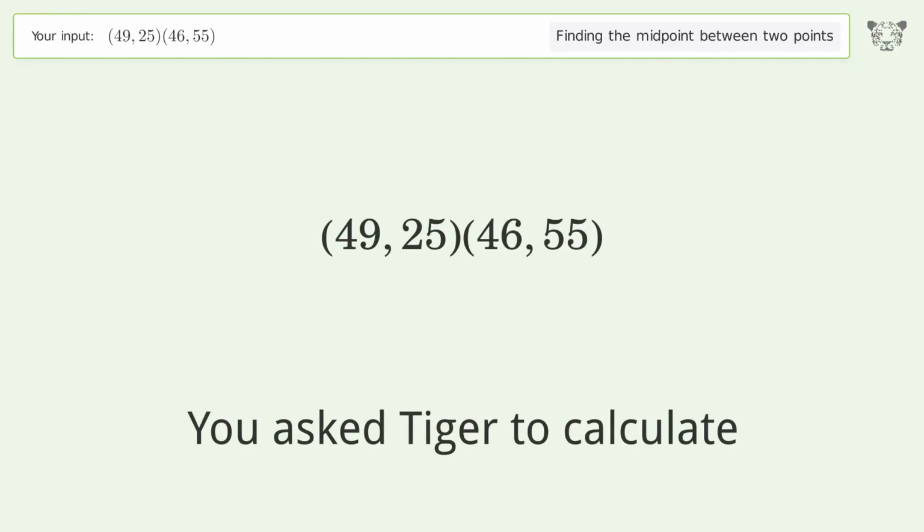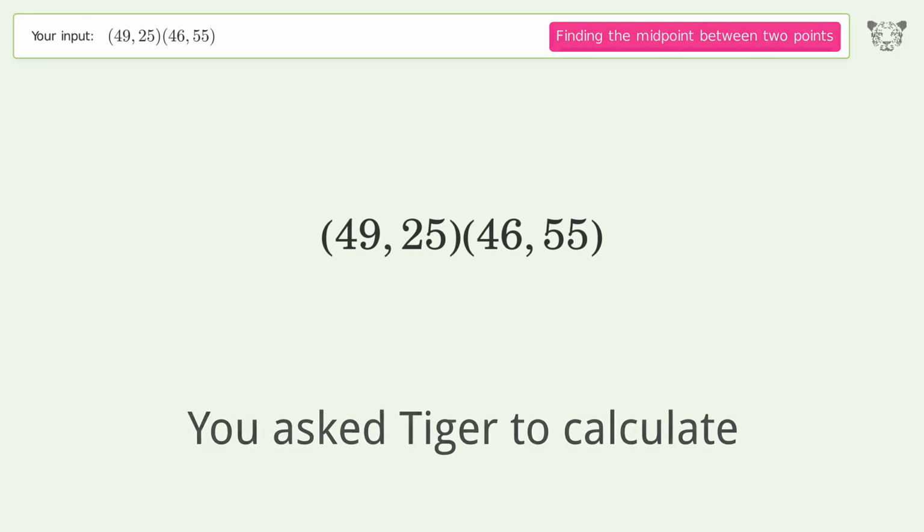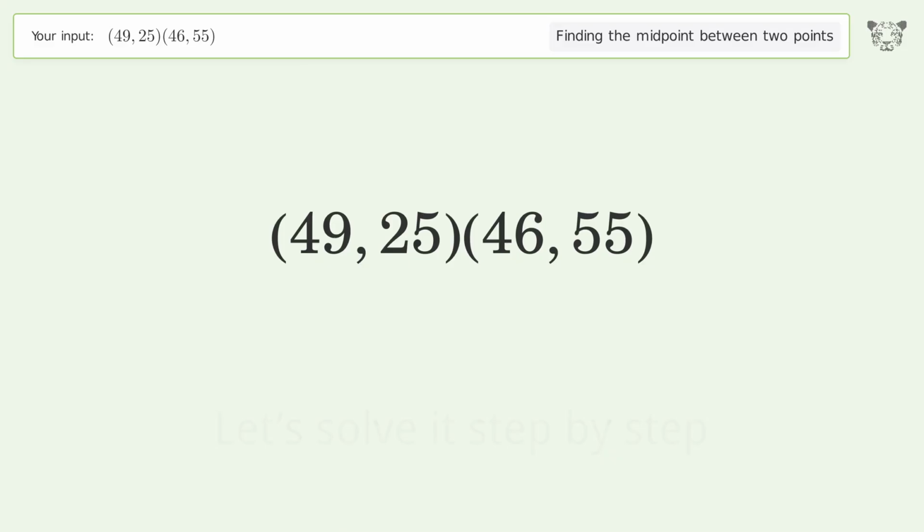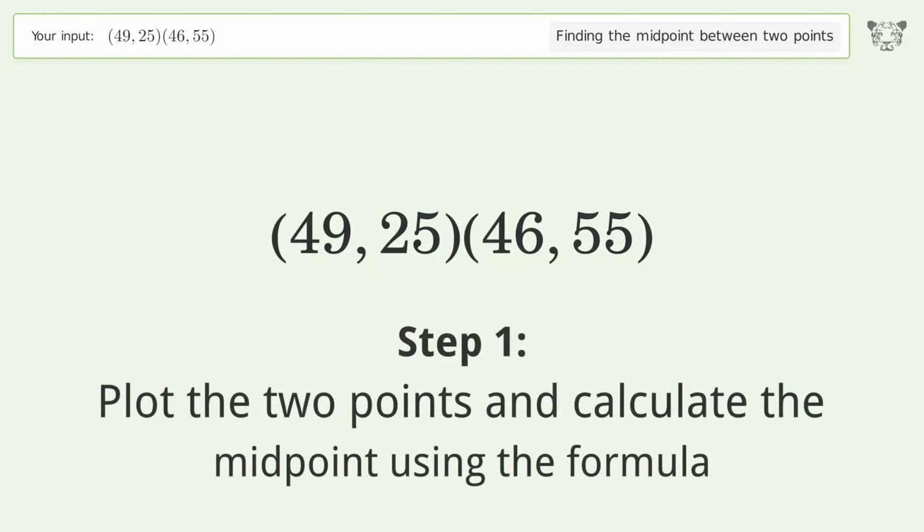You ask Tiger to calculate. This deals with finding the midpoint between 2 points. The midpoint between the 2 points is 47.5, 40. Let's solve it step by step. Plot the 2 points and calculate the midpoint using the formula.